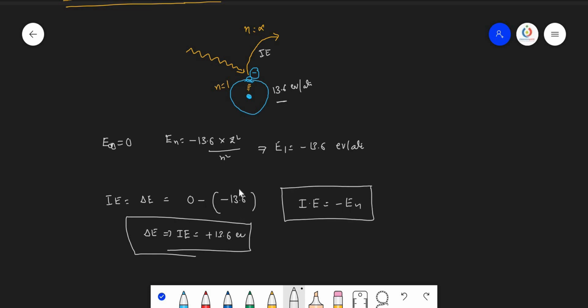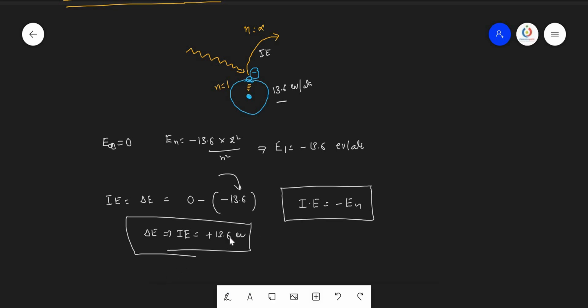That means ionization energy is always equal to the negative of the energy in any nth orbit. Why? Because minus of minus, this is the energy of the first orbit. If you are taking the second orbit, it will be the second orbit energy, and so on. So ionization energy equals minus of the energy of that particular orbit.